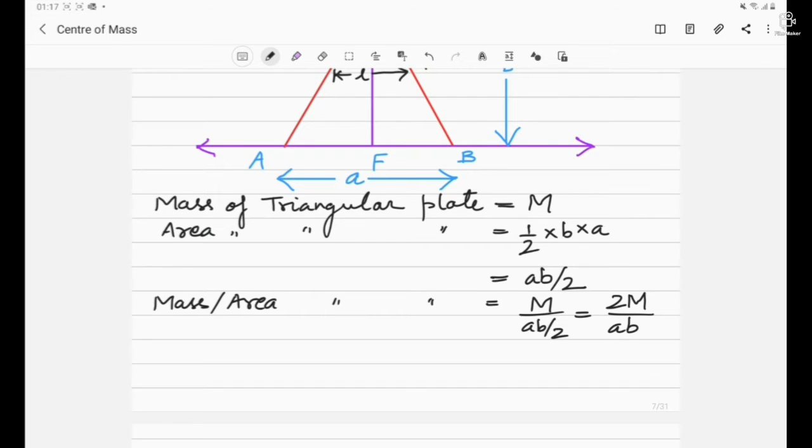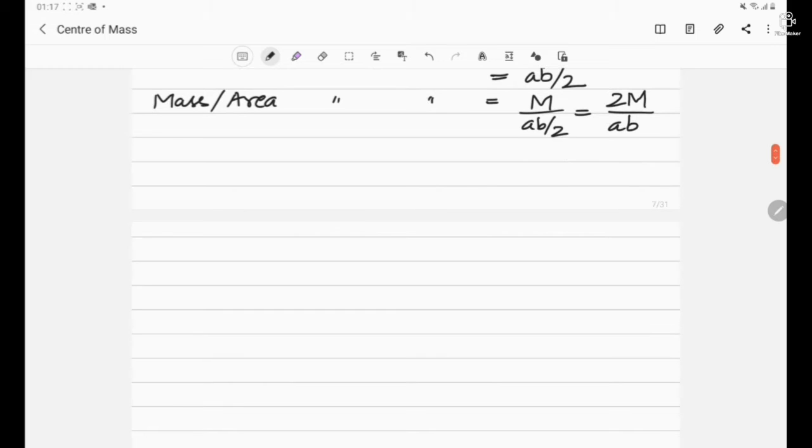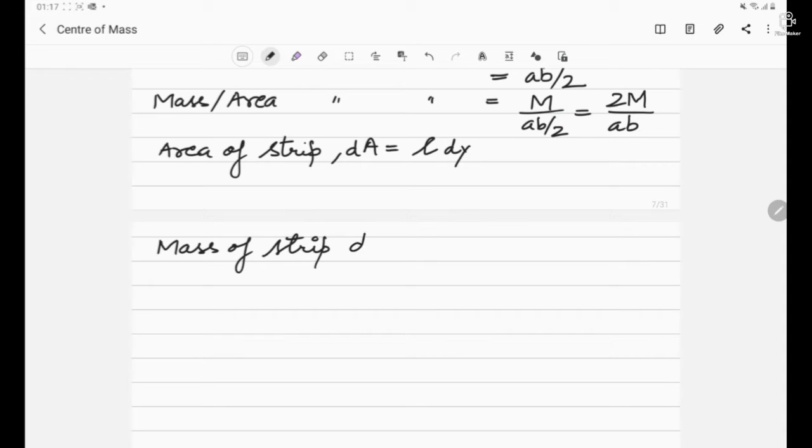Now let's find out the area of the strip. We can assume this area to be a rectangle, having one side dy and another side L. So the area of the strip, represented by dA, is L into dy. Now if the area is known and mass per unit area is known, we can find out the mass of the strip. So the mass of the strip, represented by dm, is mass per unit area, which is 2M by AB, multiplied by L into dy. So now we have found out the mass of the strip dm.